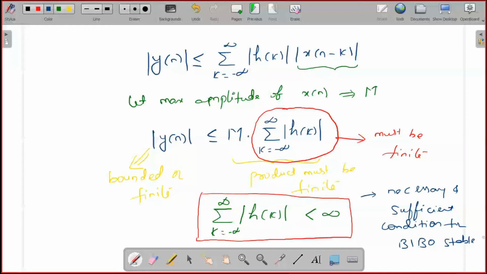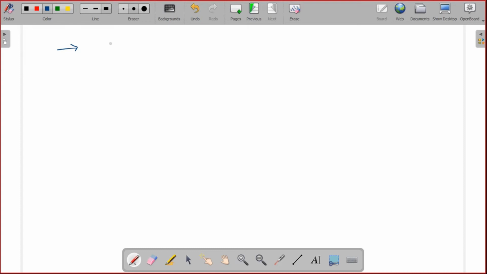Now there is no need to check the response of the system at each and every time instant. At n is equal to 0, what is the response? 1, 2, 3. If you know the impulse response of the system, check whether the impulse response is absolutely summable or not. If it is absolutely summable, then the system is BIBO stable. Otherwise, simply unstable.